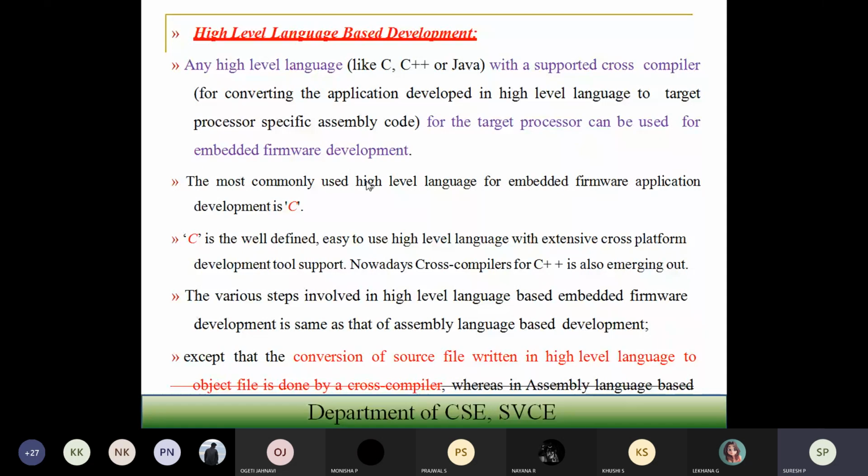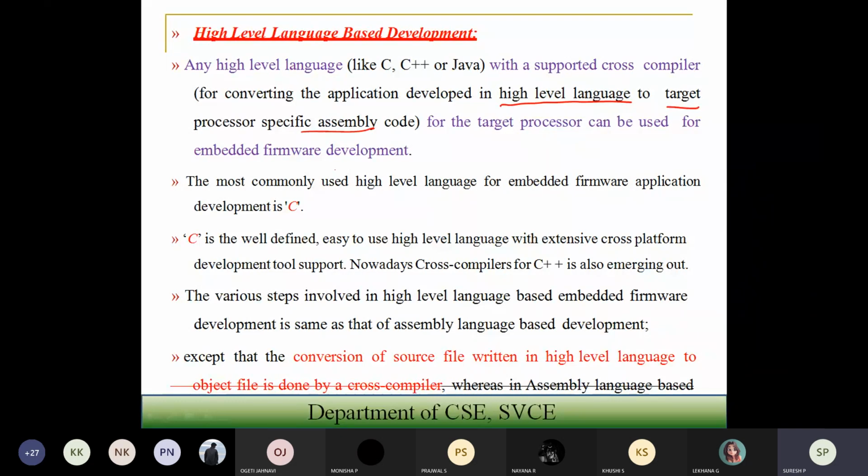The cross compiler is going to convert the application which has been developed in a high level language to target processor specific language. It is the cross compiler which you are going to use to convert your developed high level language to target processor specific assembly code. That code can then be used for the target processor and for your embedded firmware development.